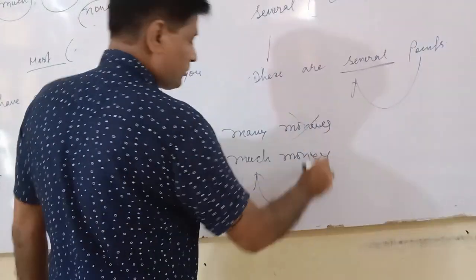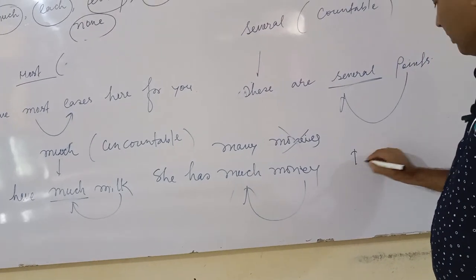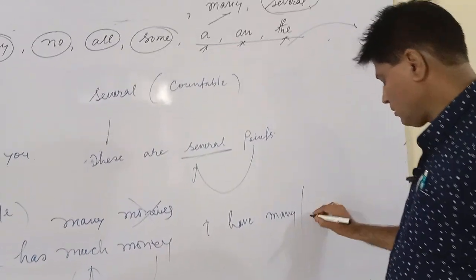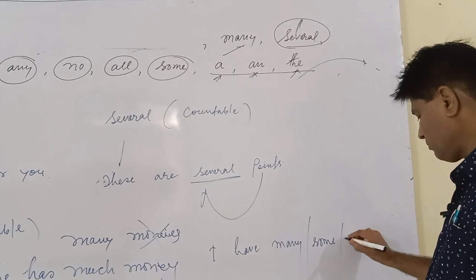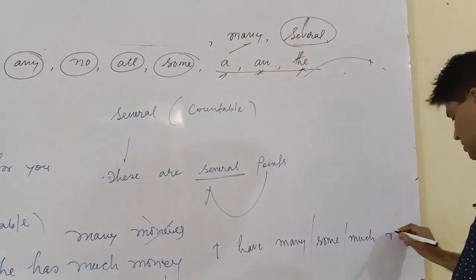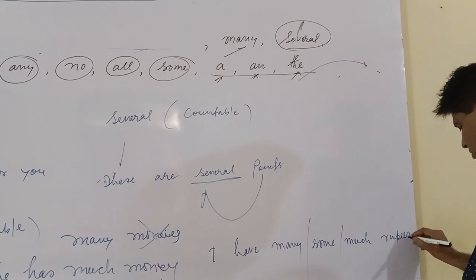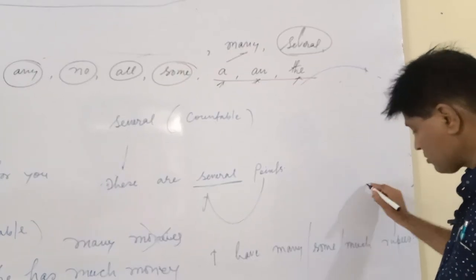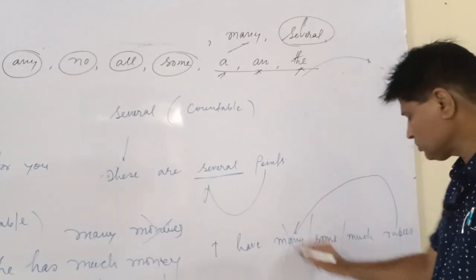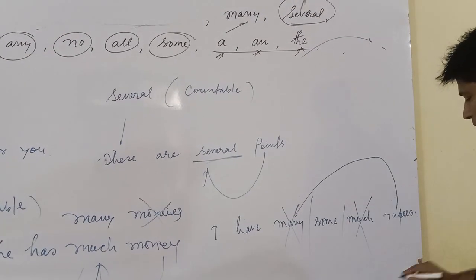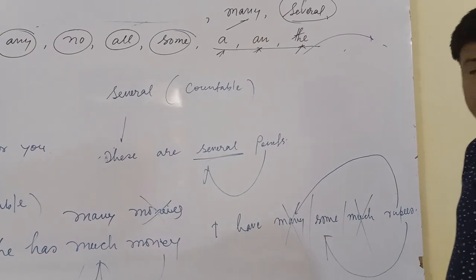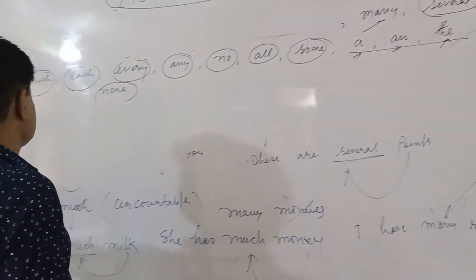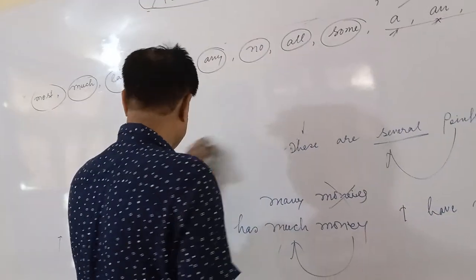It will be wrong for you. I have many or some or much rupees. In this sentence, what are you going to use? Many is not used, and much, for uncountable, is not used. Some rupees. Clear?